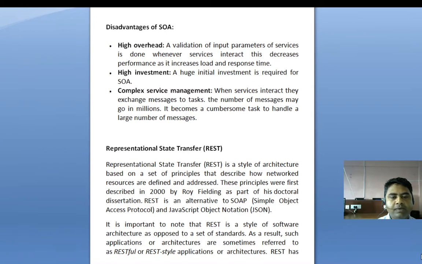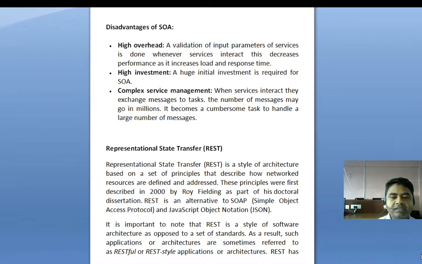These principles were first described in 2000, which we have already told you. REST, representational state transfer, is an alternative to SOAP and JSON. SOAP is the Simple Object Access Protocol and JSON stands for JavaScript Object Notation. So REST is the alternative to SOAP and JSON.